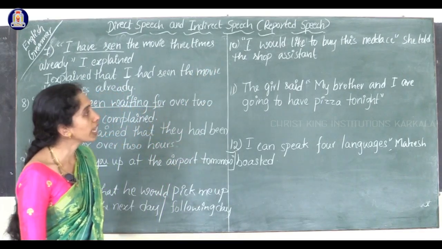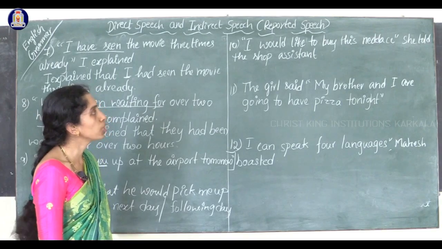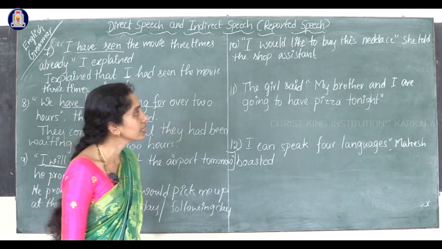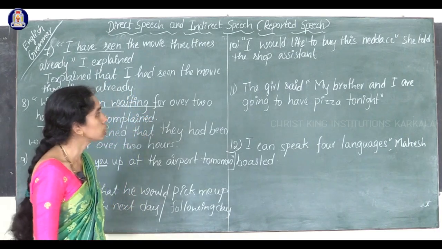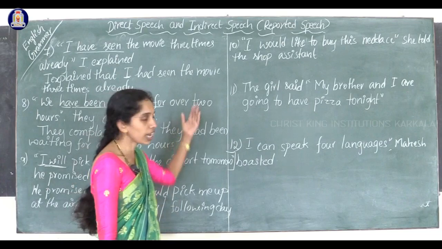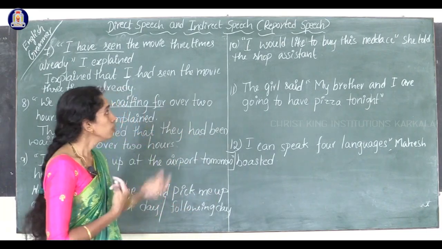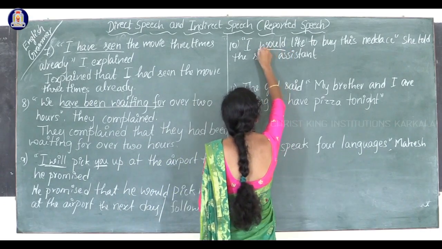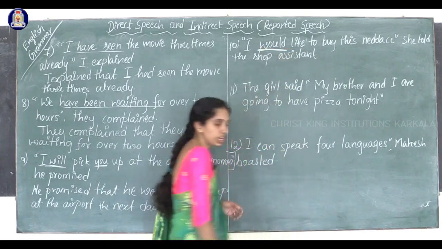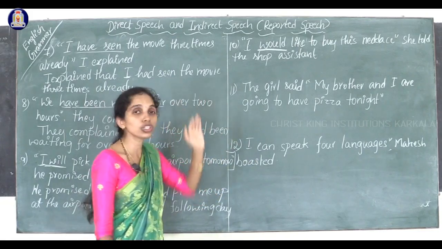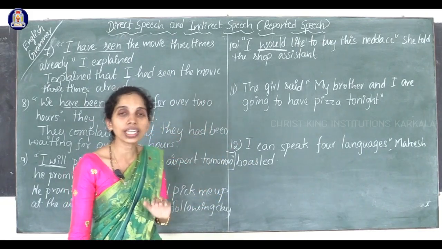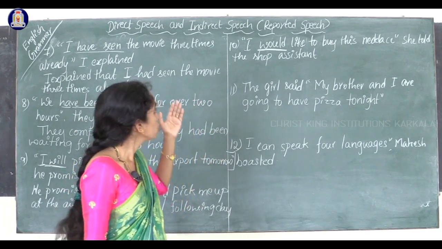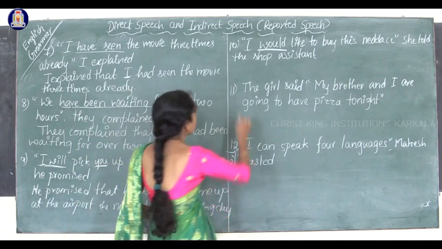Now, look at one more example. I would like to buy this necklace, she told the shop assistant. How to write that in reported speech? Which tense is used? Though the modal is used, it's in a past tense itself, right? The past form. So we are not changing the tense. We are writing it as it is in the direct speech. So here she told the shop assistant,